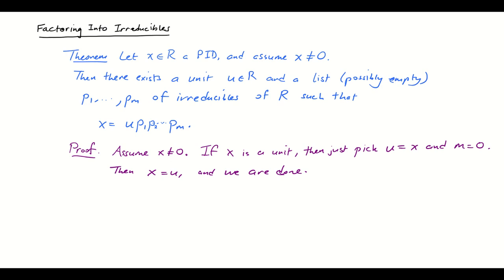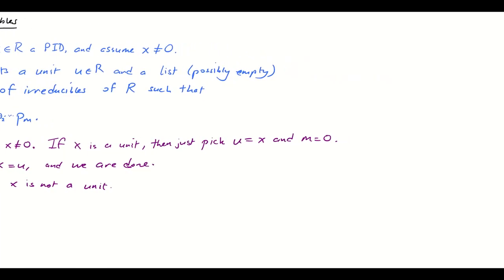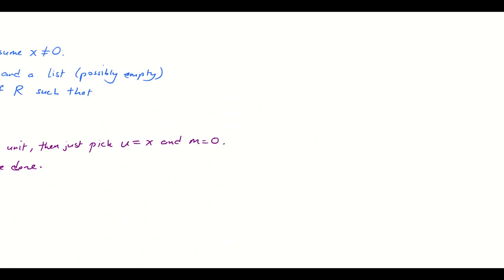Okay, so now assume X is not a unit. That's the other case. Now, just a little bit of commentary on the proof strategy here. One thing that you might think of doing, if you're used to working with the integers and are familiar with the proof of unique prime factorization for the integers, here's how that proof works, just a brief synopsis.